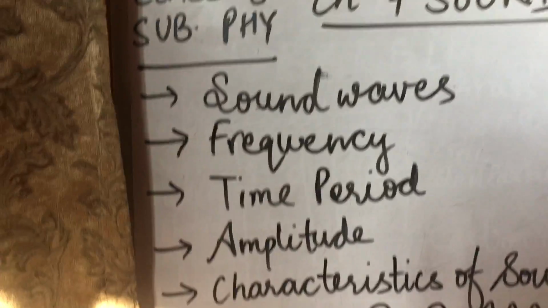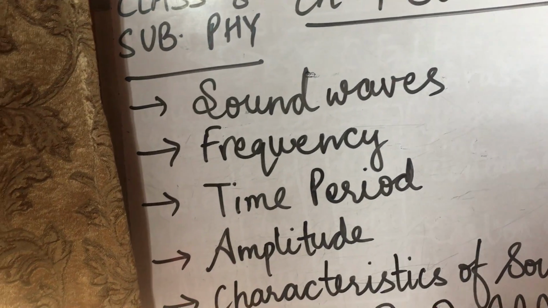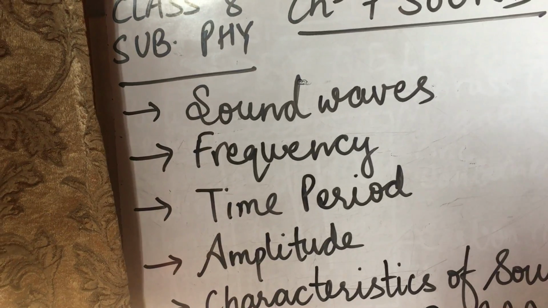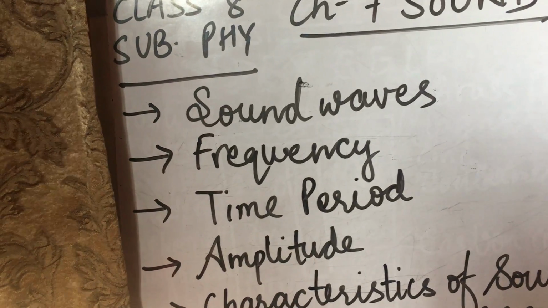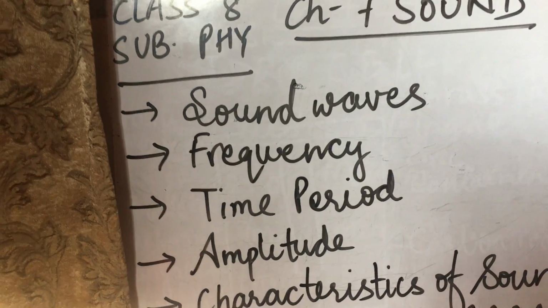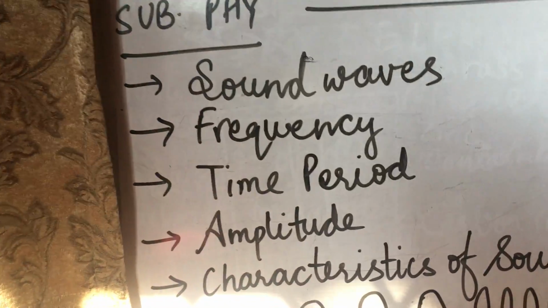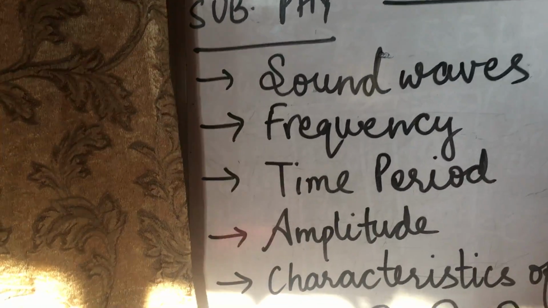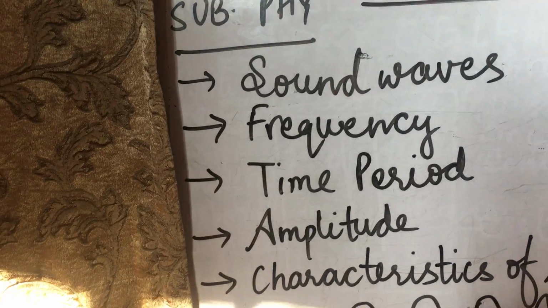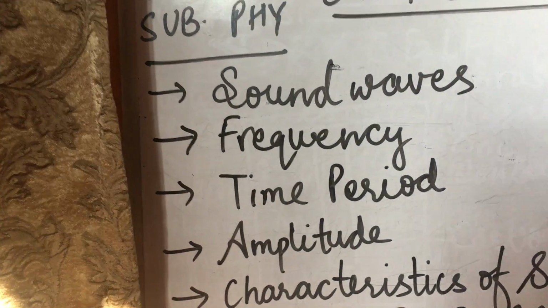Now see children, each wave is different. Not all the waves are the same. Each wave is characterized by properties such as frequency, time period and the amplitude. These are the three characteristic properties of any sound wave. So first of all, we will understand about the frequency.